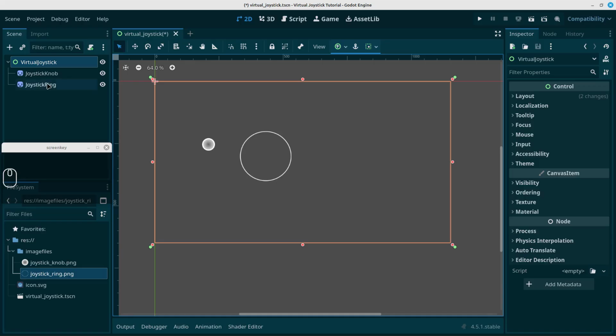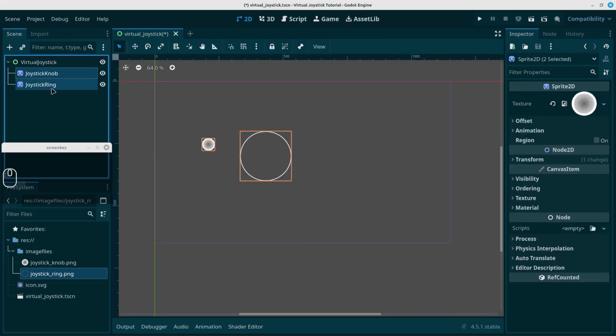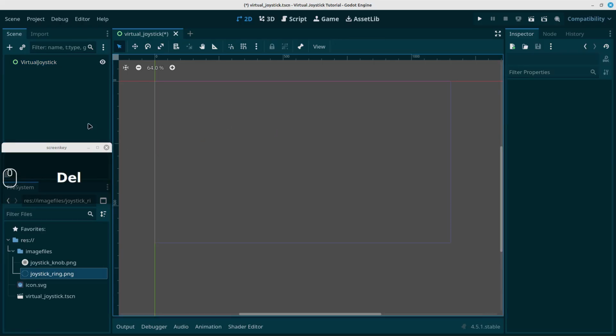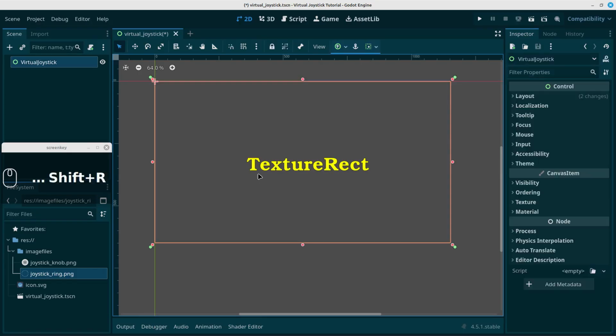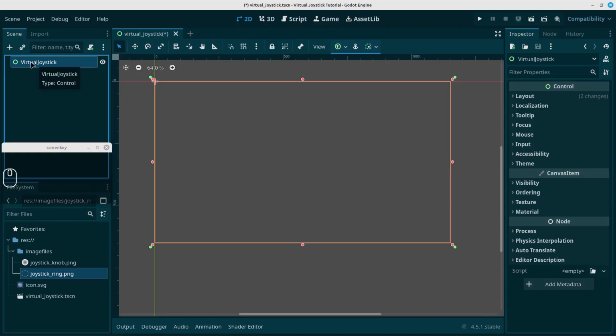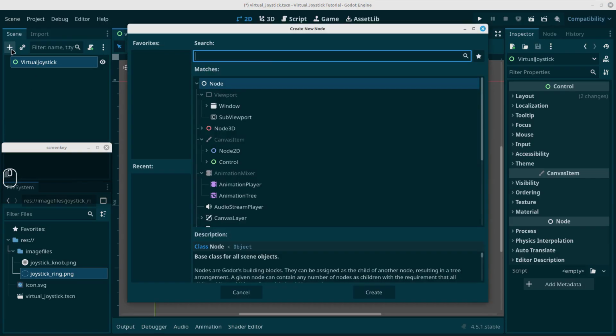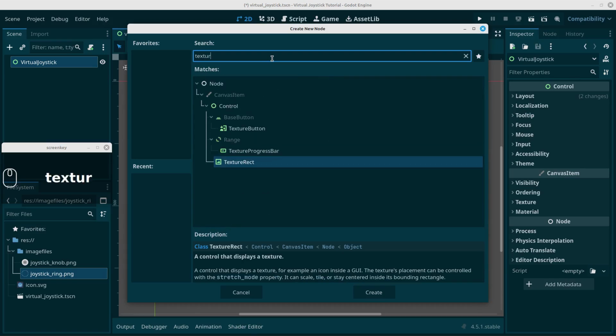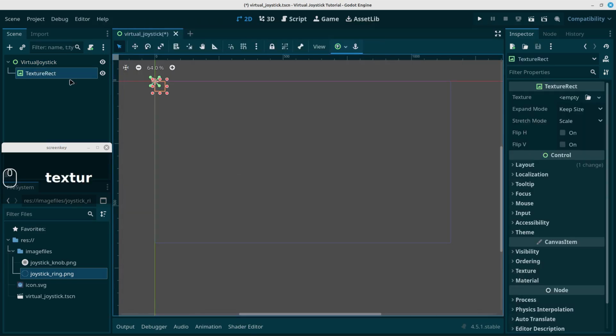Let's delete these two things, the knob and the ring, remove them, and instead of using them directly as Sprite2Ds, we're going to use them in a TextureRect. And the reason we're using TextureRects is because we want all these nodes to be control nodes, so they can work in tandem with each other. So let's click the plus here and search TextureRect, and there it is.